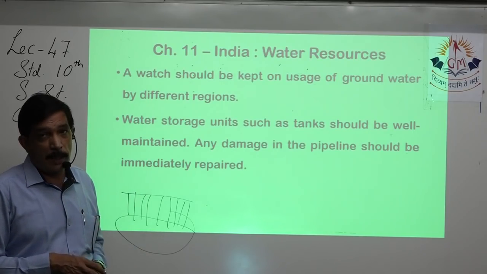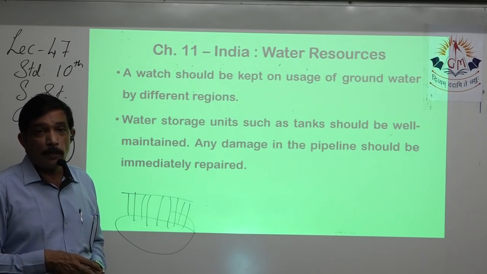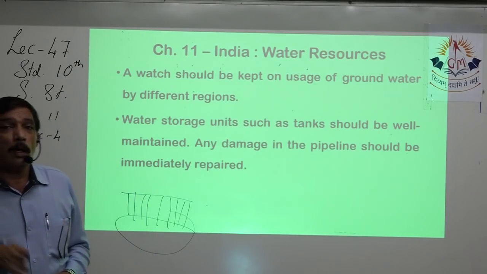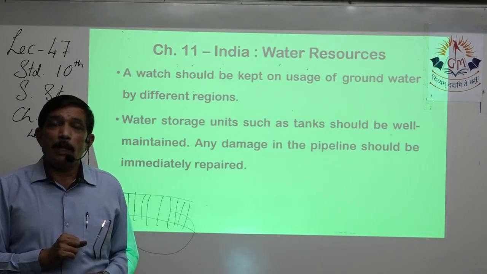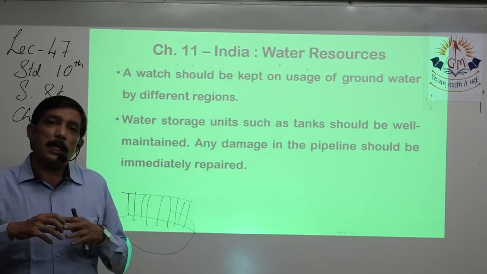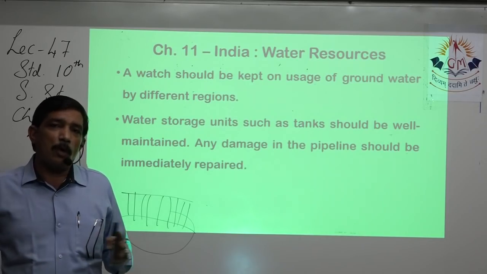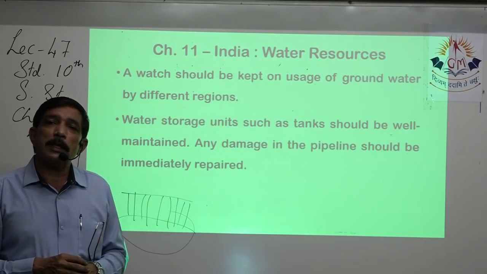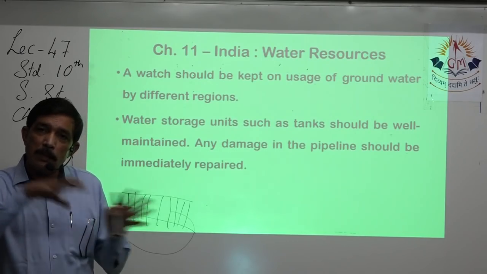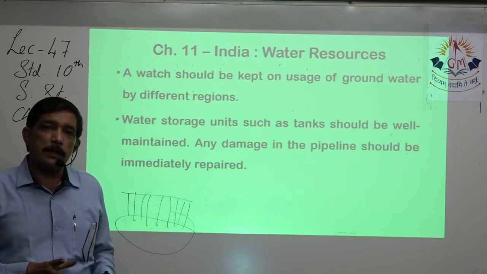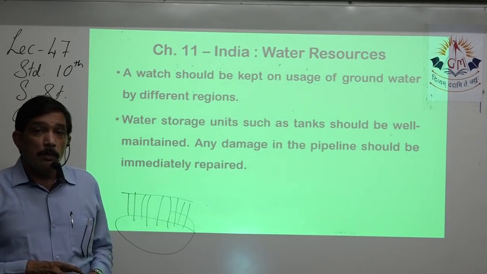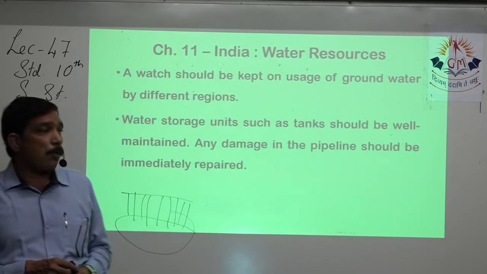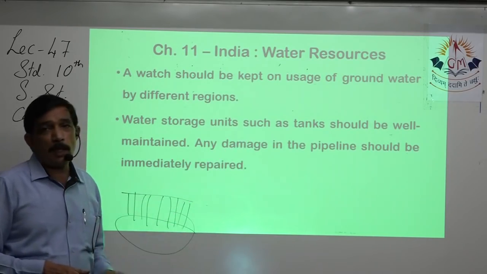Any damage in the pipeline, this is very, very important. Water from the Mahi and the Narmada comes to our city, and because of pipe leakage in between, where there's no farm also over there, water just keeps on leaking from that pipeline in that particular area, and it gets wasted. So that is inefficiency in the distribution of water.